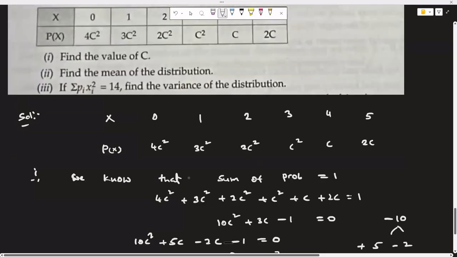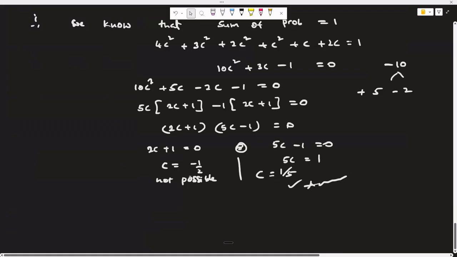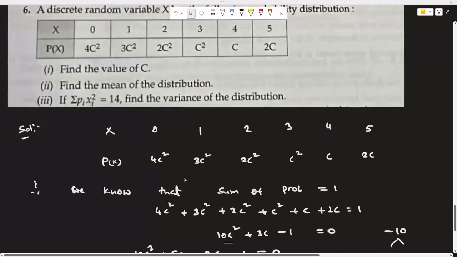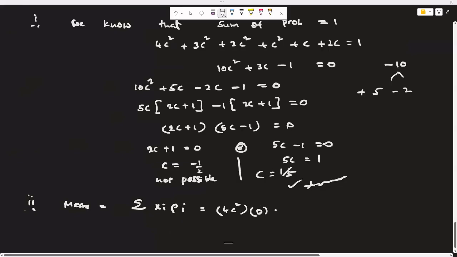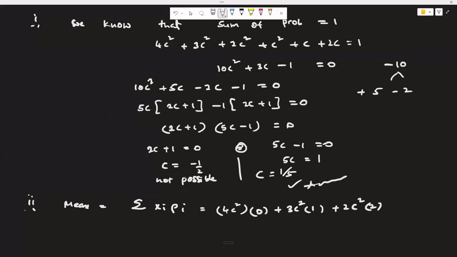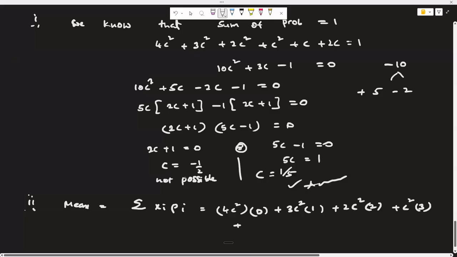The next is asking to find the mean. Okay, let's calculate mean. Mean is equal to sigma xi pi, that is equal to 0 into 4c square, 1 into 3c square, 2 into 2c square, 3 into c square, 4 into c and 5 into 2c.